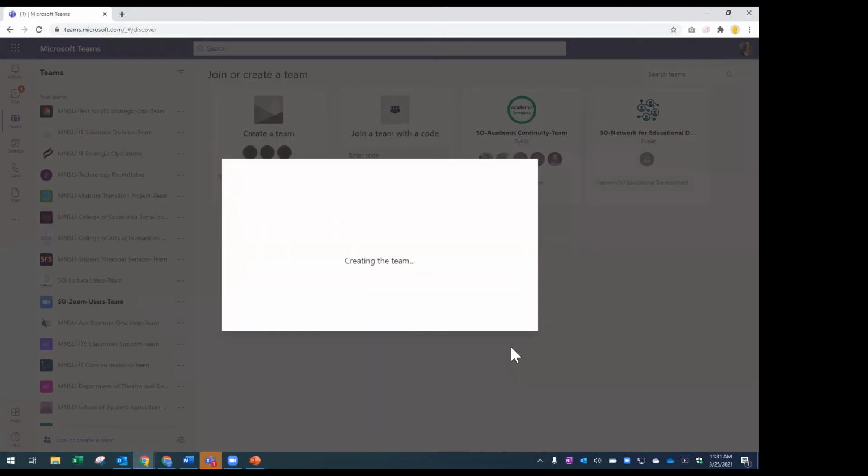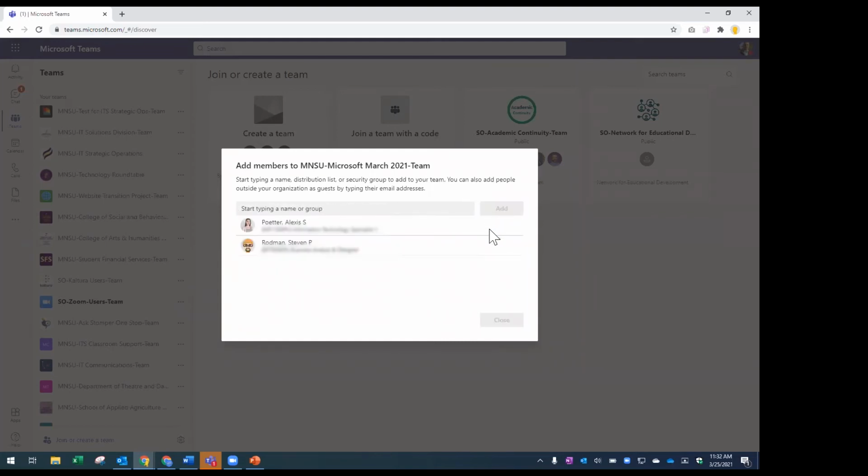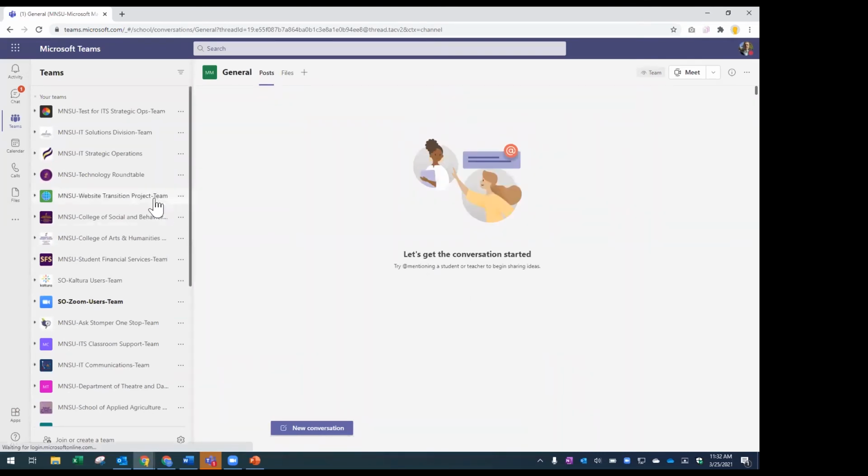And then I'll click next. And the next option it gives me is to add members to my team. So I'm going to choose add. And Lexi's kind of running the show for us here, so I'm going to make her an owner. And choose close. And that's it. That's how easy it was to create this team.